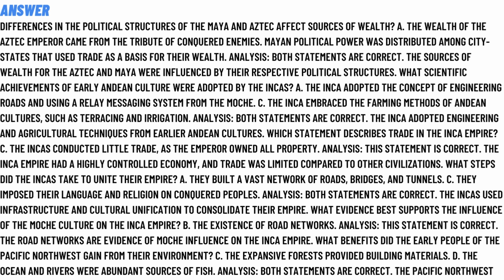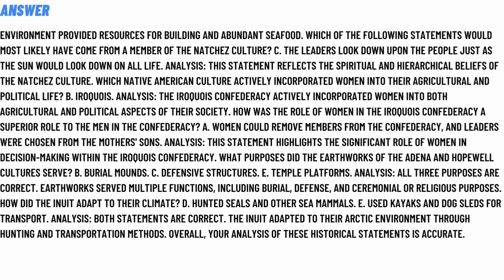What benefits did the early people of the Pacific Northwest gain from their environment? Option C, the expansive forests provided building material. Option D, the oceans and rivers were an abundant source of fish. Analysis: both statements are correct.